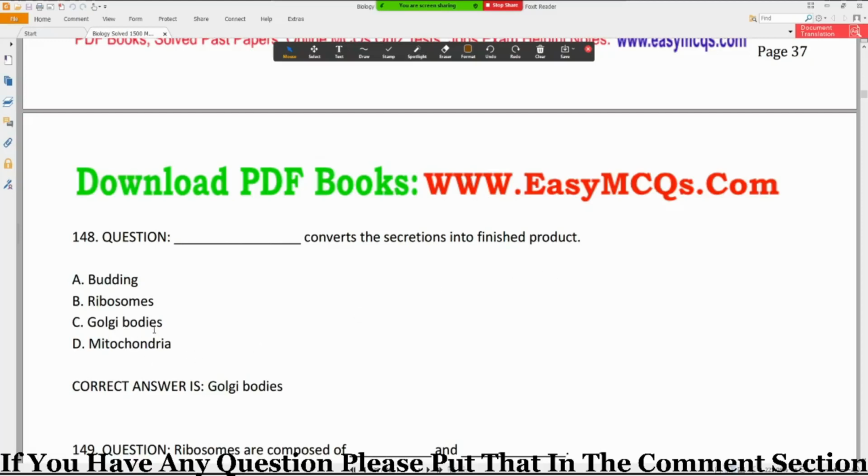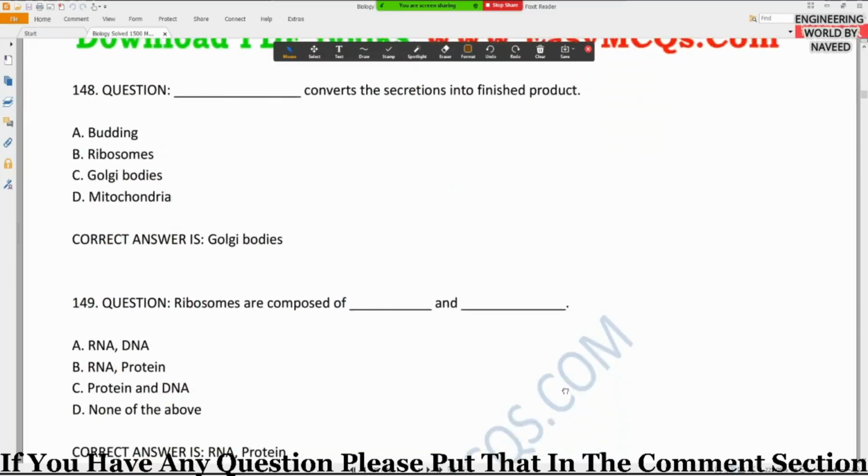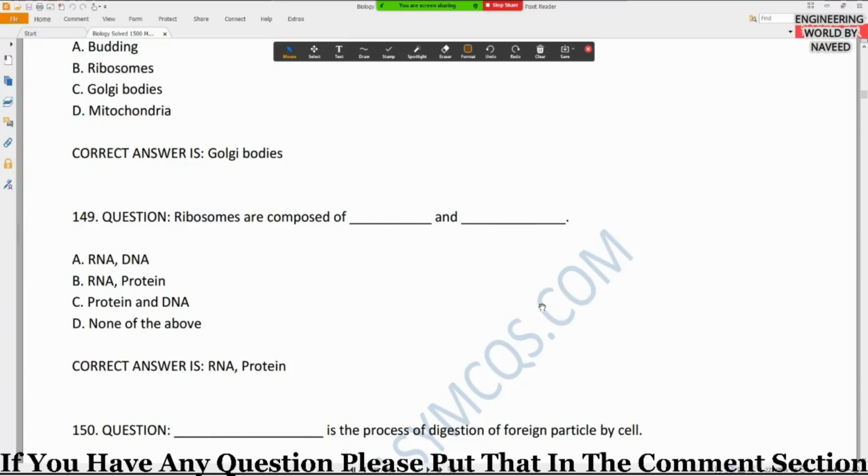So Golgi bodies convert the secretion into finished product. Okay, question number 149. Ribosomes are composed of dash and dash. Option A RNA DNA, option B RNA protein, option C protein and DNA, and option D none of the above.